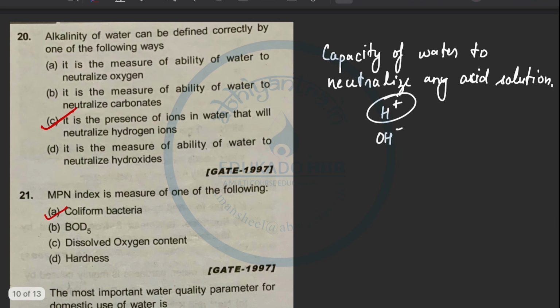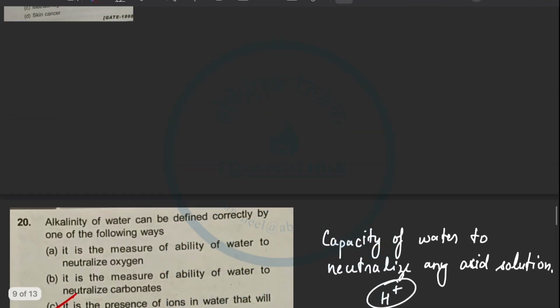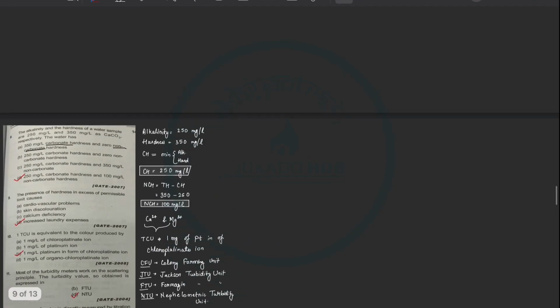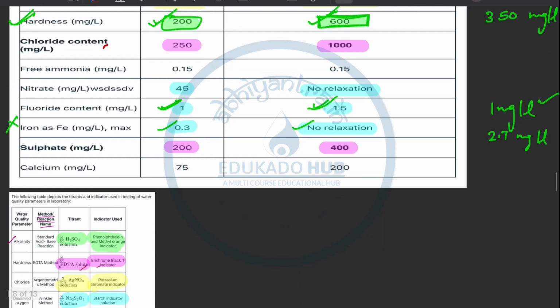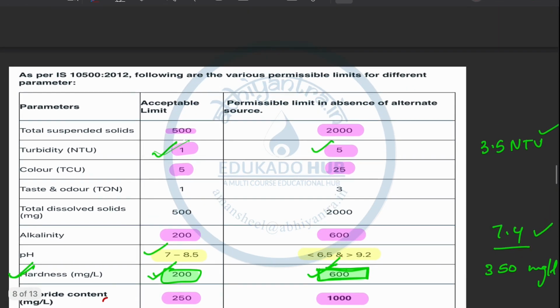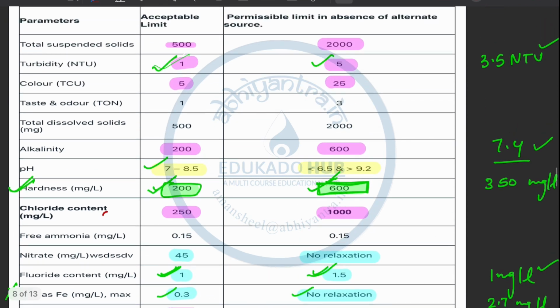What are the diseases which are caused by some values? What should be the approximate value, like what is the acceptable limit for all the things? So we should remember some of the values. I hope you guys understood what is the basic idea of 1 mark quality parameter of water questions from environment engineering. Let us discuss the 2 mark question now.